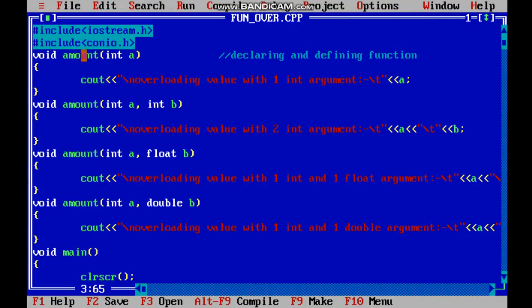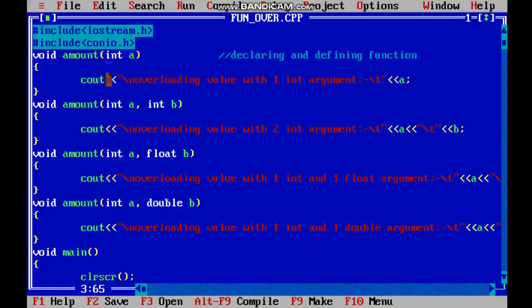All 4 of them have void and the name amount, but their arguments differ. For the first one I have used one argument, or you can say a parameter. Then for the second one I have used 2 arguments, integer and integer, so this is different from the first one. Then for the third one I have used integer and float, and the last one I have used integer and double